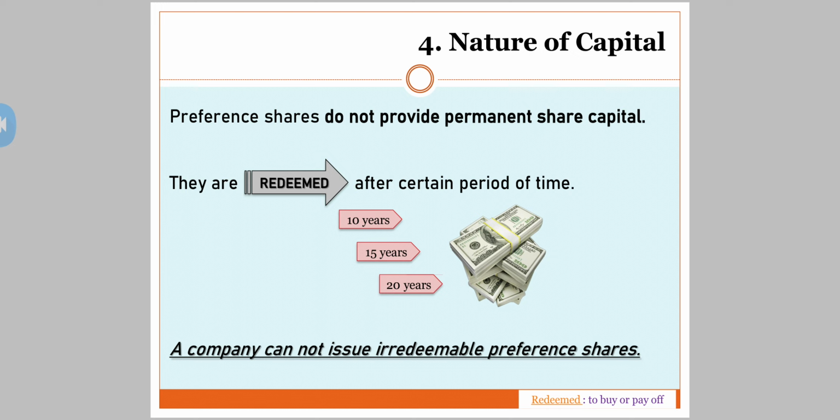The company has to redeem its preference shares. A company cannot issue irredeemable preference shares. That is, a company has to pay its capital back to the preference shareholders.